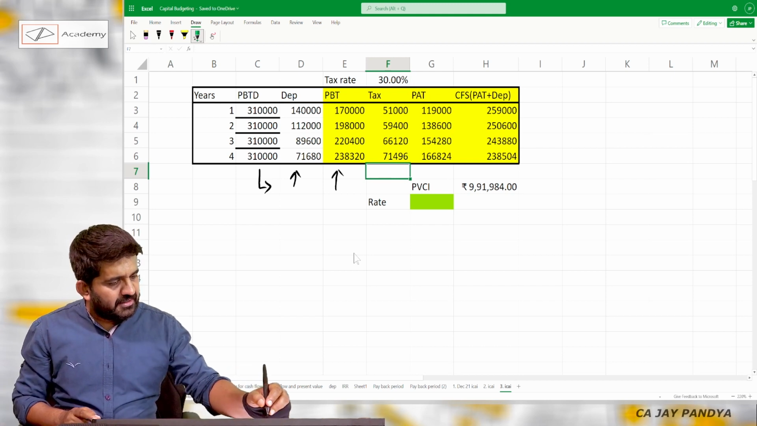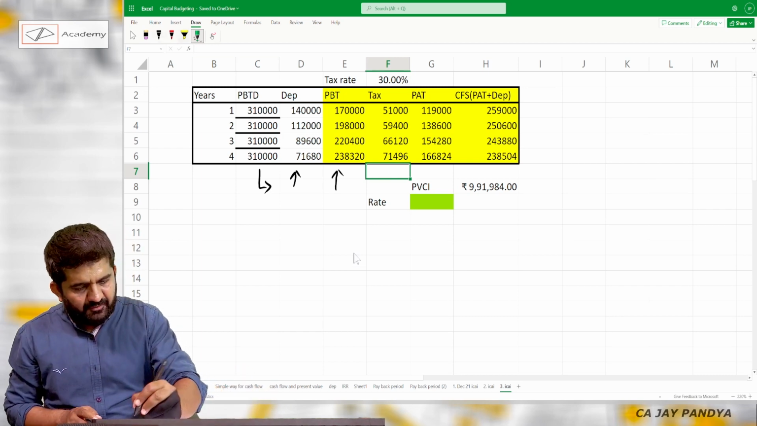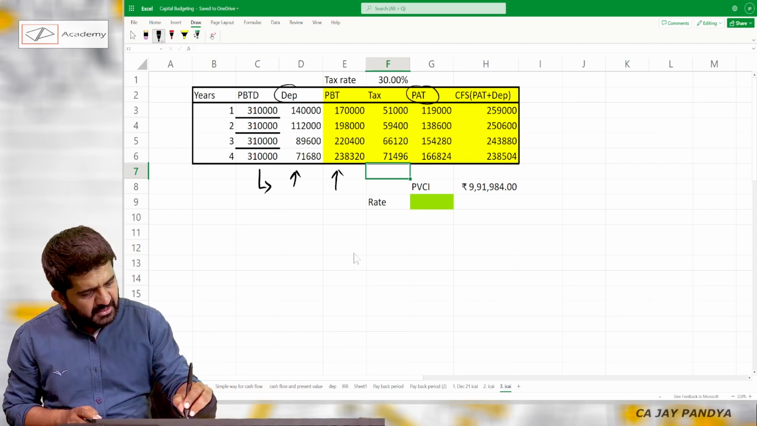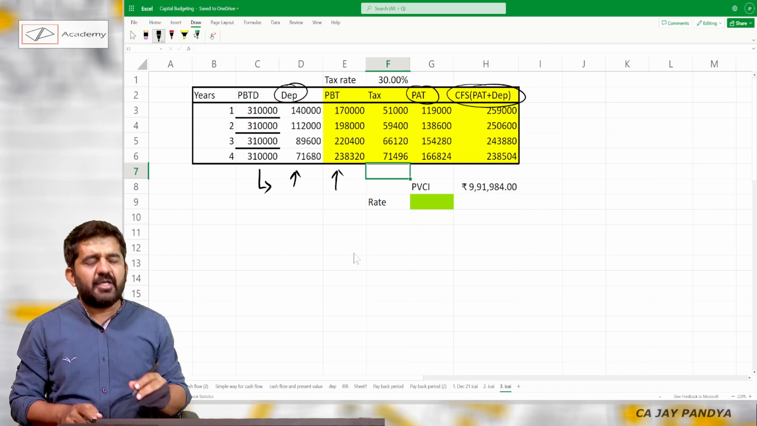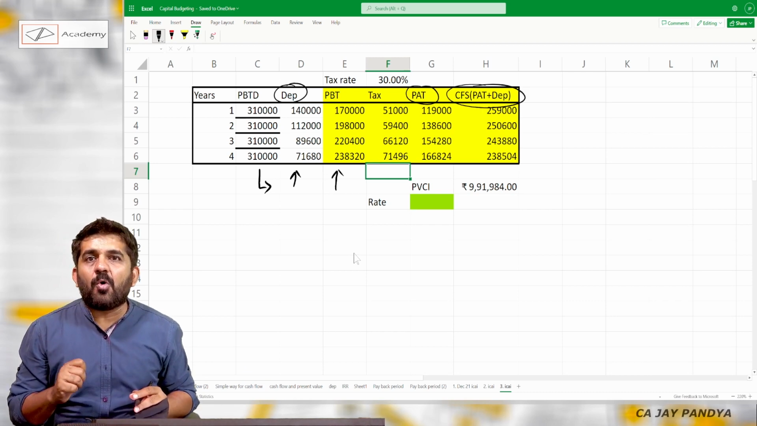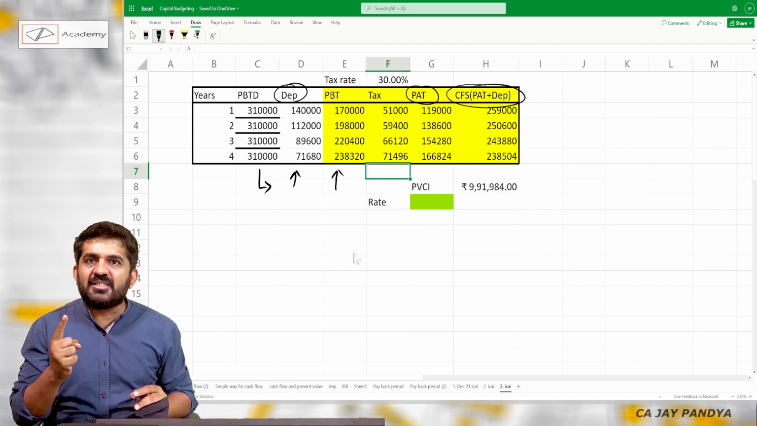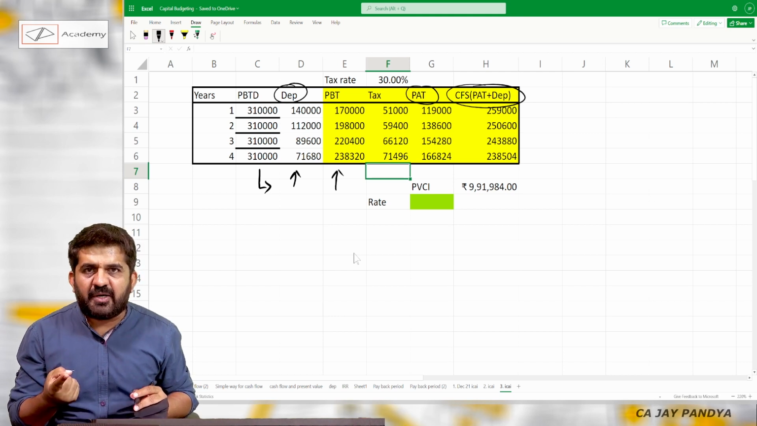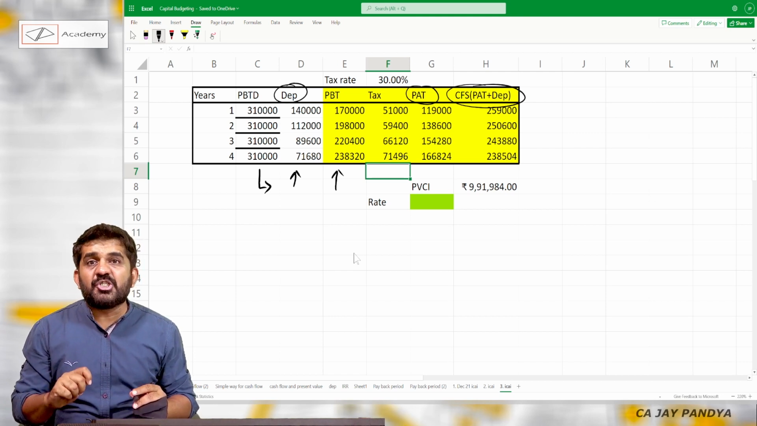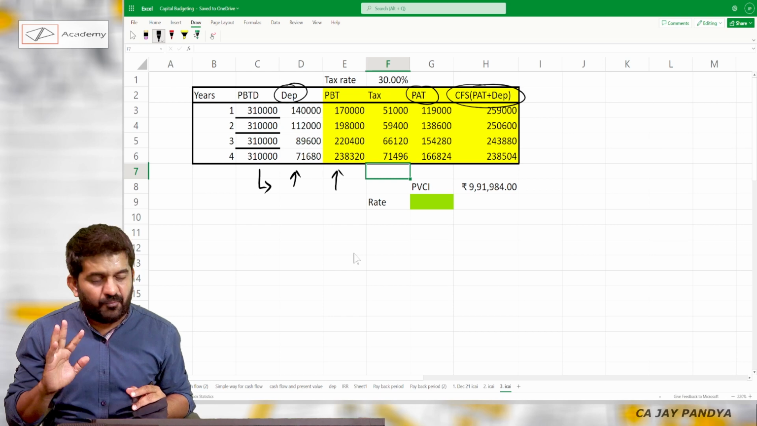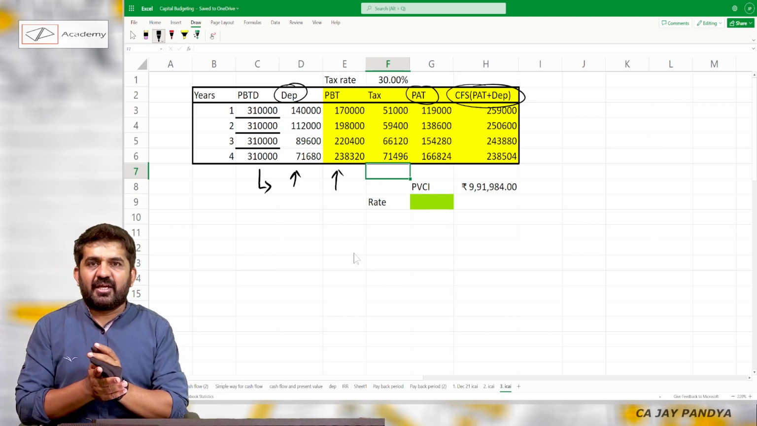Profit after tax plus depreciation. How have I found this out? Profit after tax plus depreciation will be nothing but cash flows. So I have got operating cash flow, which is considering taxation and the tax benefit on depreciation, but which is not considering working capital outflow. Working capital, as I told you, I will be taking separately.